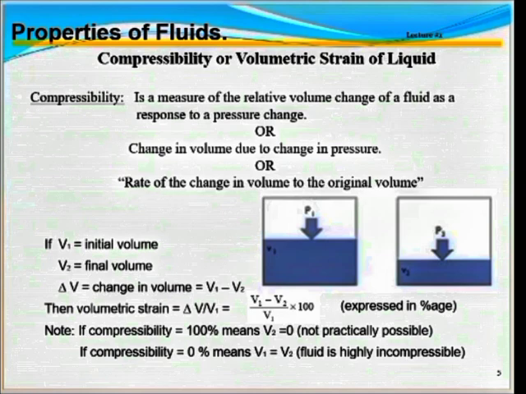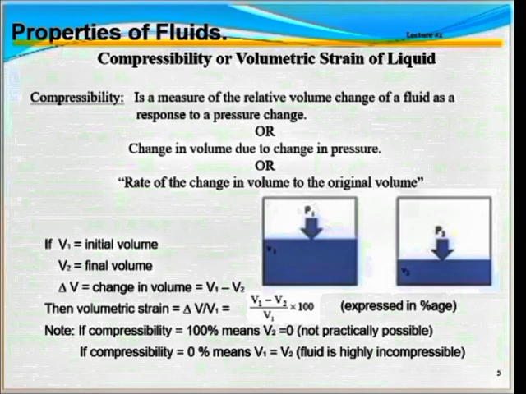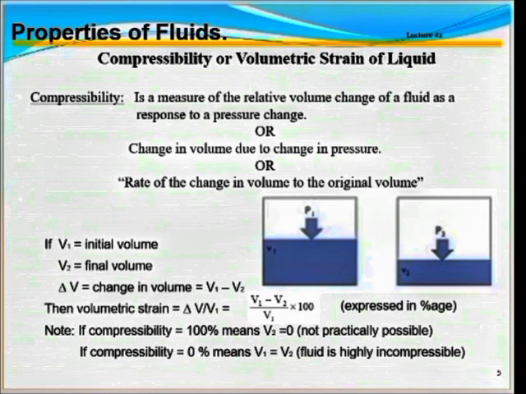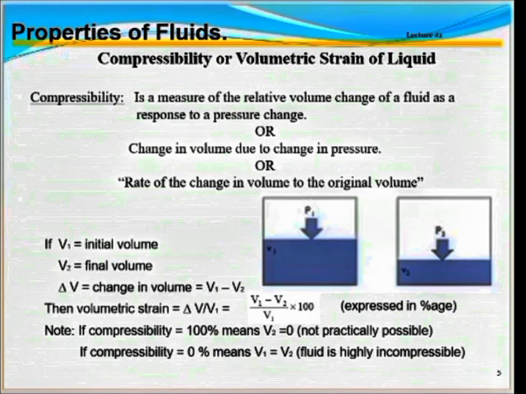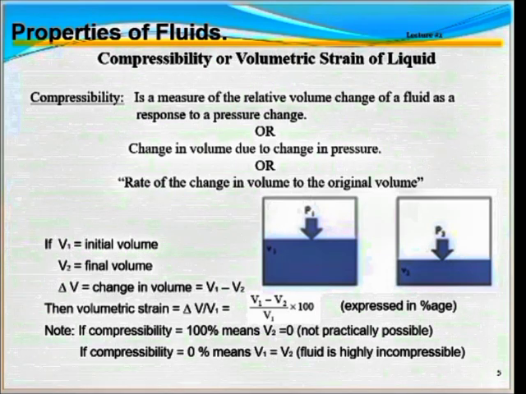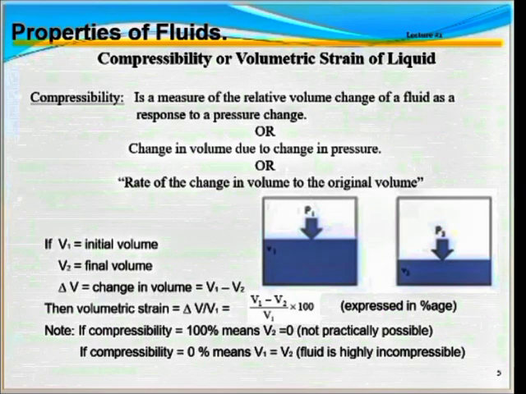So mathematically it can be written as: if V1 represents the initial volume of that fluid and V2 represents the final volume of that fluid, then after the pressure is applied on that fluid, the change in volume will be equal to V1 minus V2, that is initial volume minus final volume, because the volume will be decreased when the pressure is applied. So volumetric strain will be equal to change in volume, sorry, per original volume. And we can also get this value in percentage by multiplying it with 100.